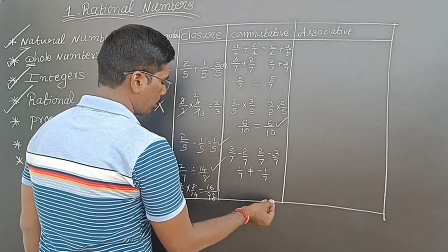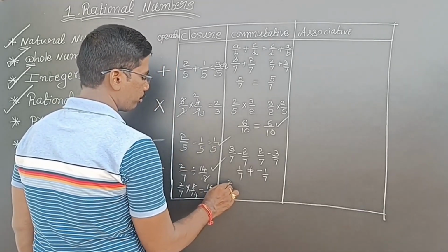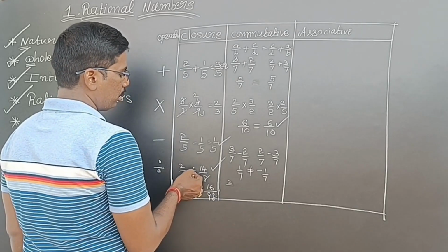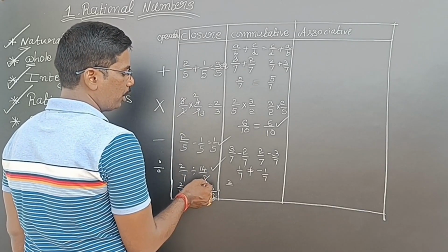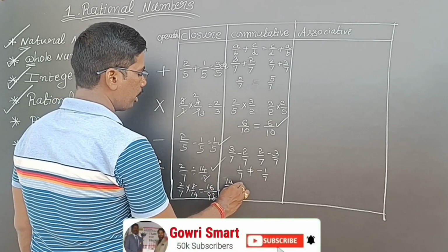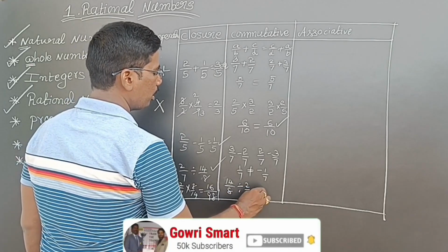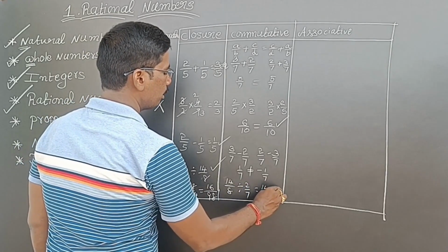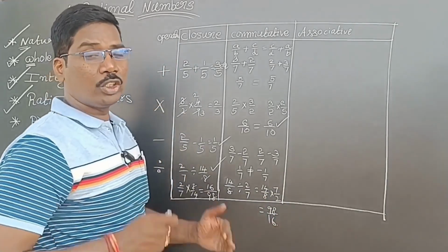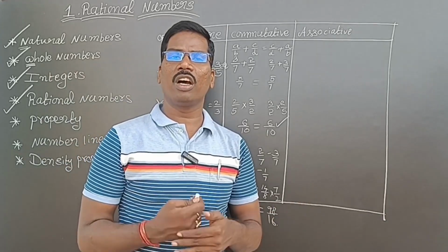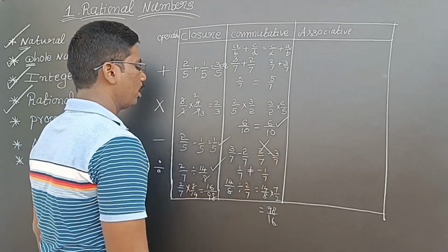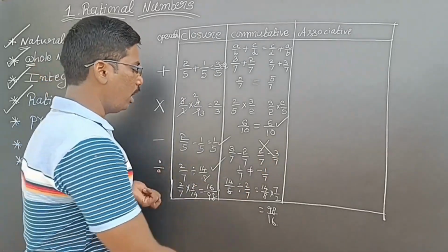In division also it is the same. See here, already we have done 2 by 7 divided by 14 by 8. So what did I get? 16 by 98. Now I will do the reverse. 14 by 8 is divided by 2 by 7. Now see here, 14 by 8 into 7 by 2. So I am getting the reverse, 98 by 16. So one rational number and its reciprocal are never equal. Means commutative property is not satisfied in rational numbers under subtraction and division.